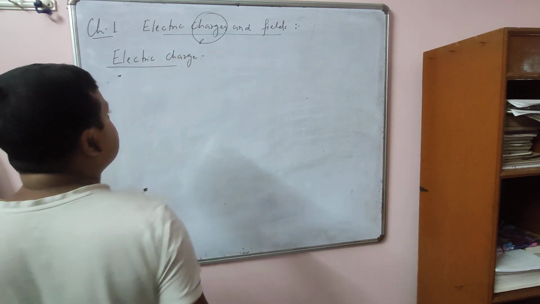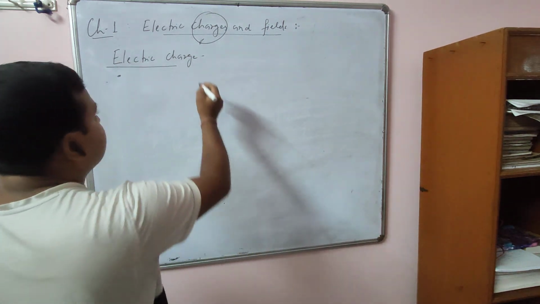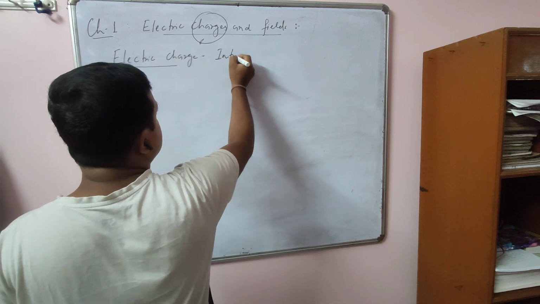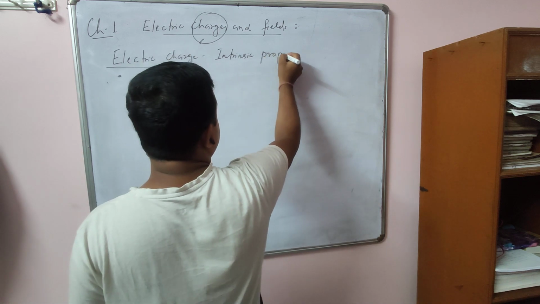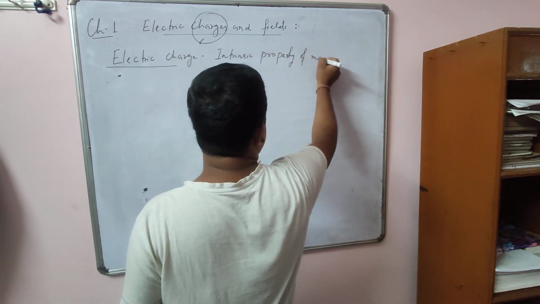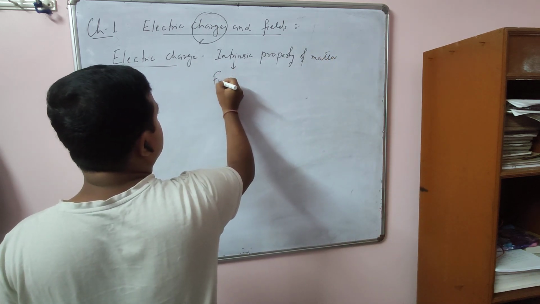Electric charge is a fundamental quantity. You can say it is an intrinsic property of matter. Intrinsic means what? Fundamental.